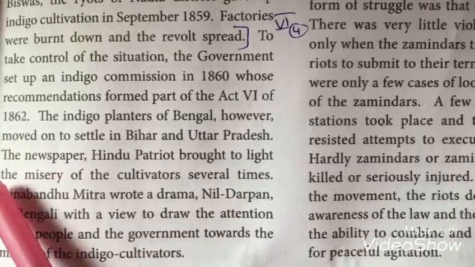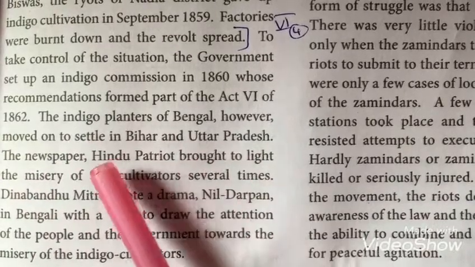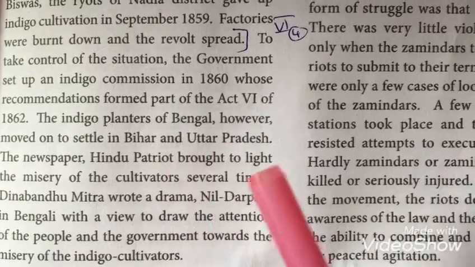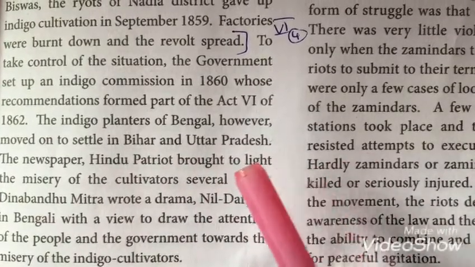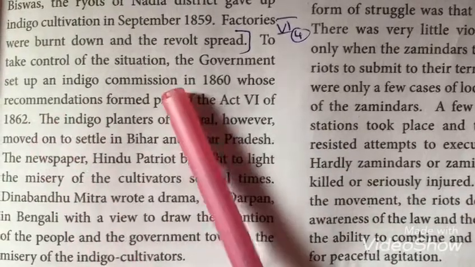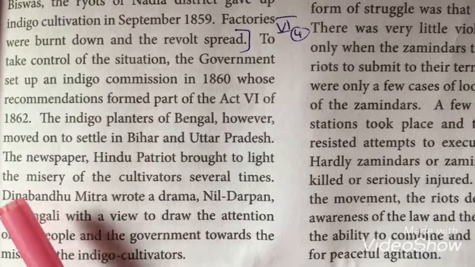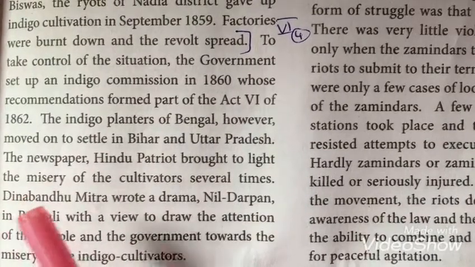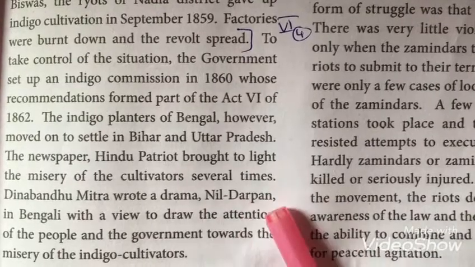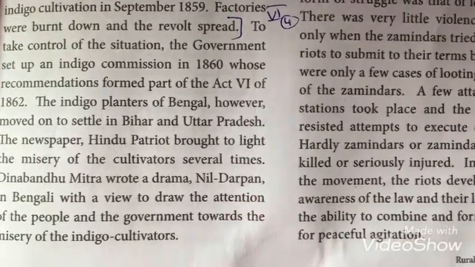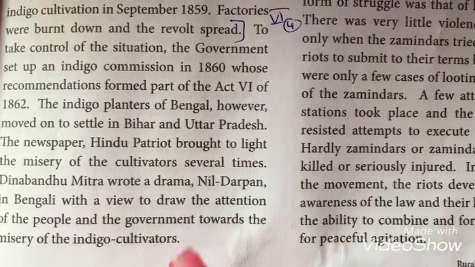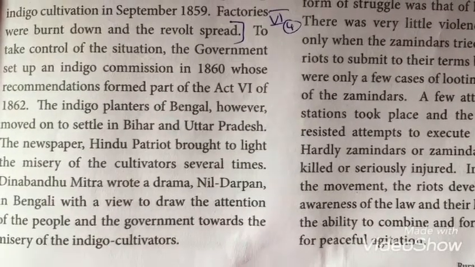The name of the newspaper is Hindu Patriot. It tried many times to bring out the difficulties faced by the Bengal cultivators. And also the person whose name is Dinabandhu Mitra wrote a drama. The name of that drama is Nil Darpan. It tells about the difficulties of the indigo cultivators who lived in Bengal.